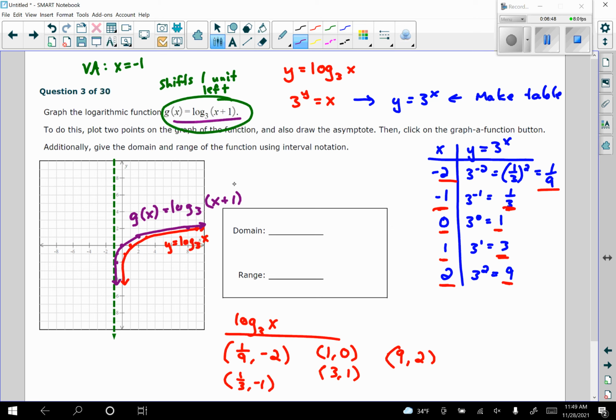All right, so let's take a look at the domain. So our domain is how far left to how far right. Well, we cannot get past this x is equal to -1, and we can't include it. So it's going to go from -1 to infinity because it goes to the right forever. The range, this graph goes down forever and goes up forever, so that's all real numbers, or -infinity to infinity.